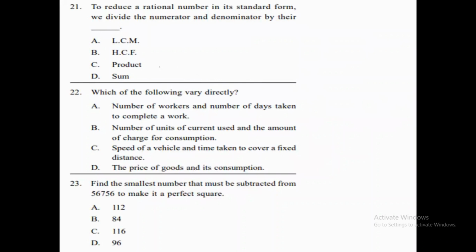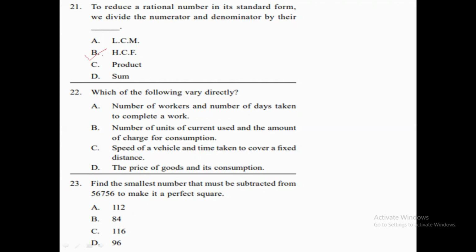In question number 21, it is asking that to reduce a rational number to its simplest form, we divide the numerator and denominator by what? Okay, that we need to tell. As we all know, to reduce a rational number to its simplest form, we should divide the numerator and denominator by their HCF, their highest common factor. So that is our option number B. Understood? Okay, let's move on to the next question.